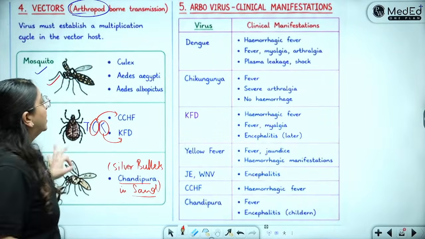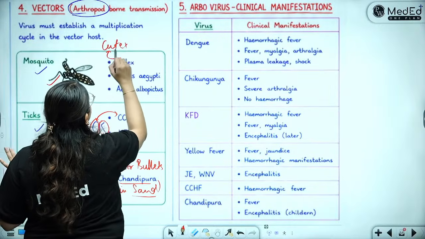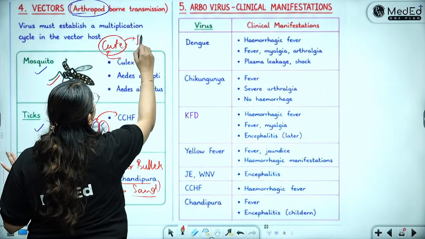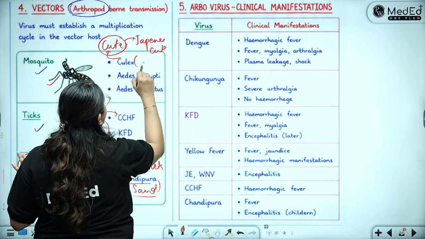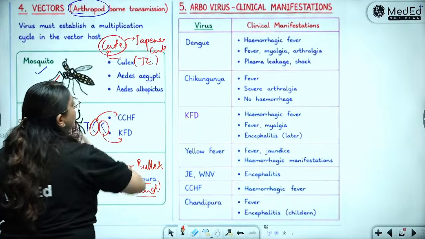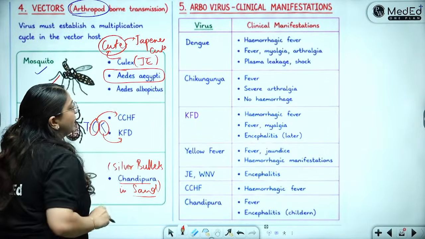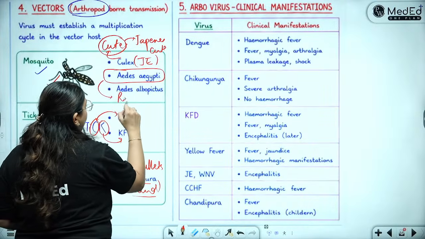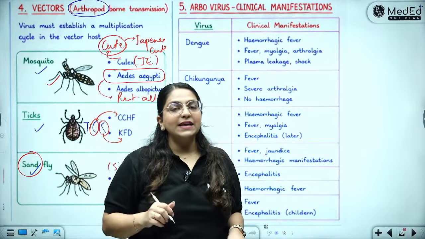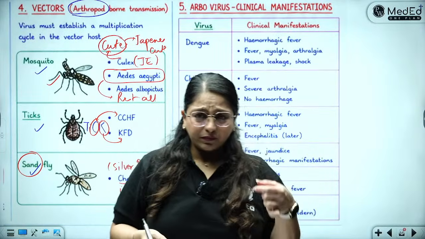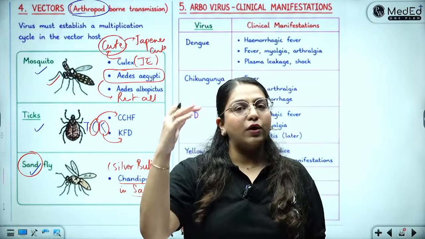And that too, Culex. Just remember Culex as Cutex, so it reminds you of cute. So who are cute? Japanese people are cute. So only Japanese encephalitis is caused by Culex. Rest all are caused by Aedes aegypti and albopictus. So your life now becomes very, very easy. Okay? So when I say viral hemorrhagic fevers, and I say all of these viruses, it is either mosquito, tick or sandfly.